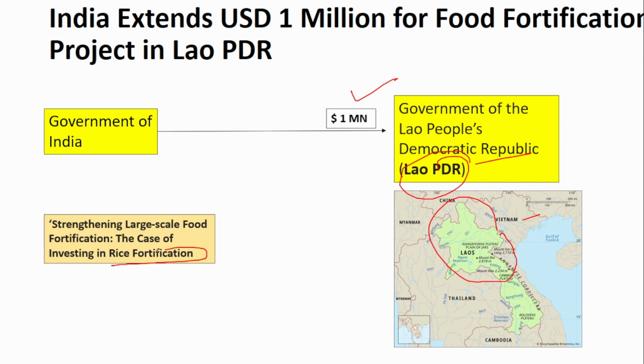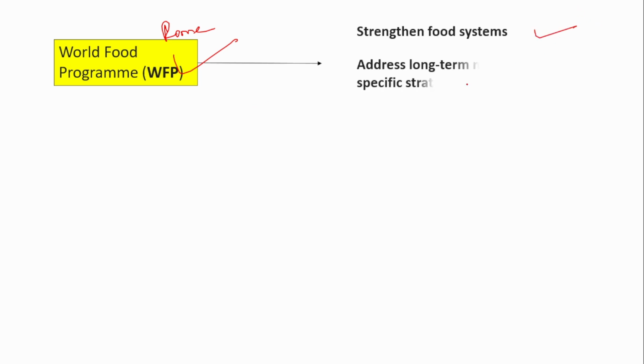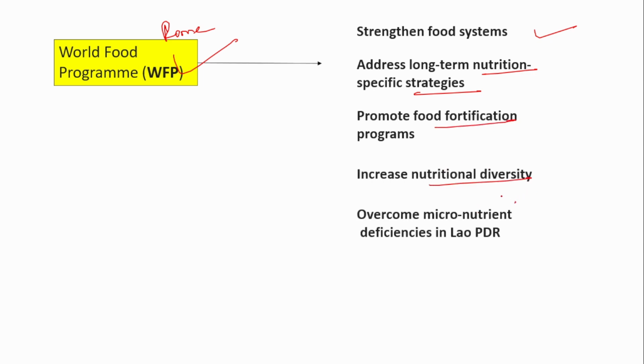This money will be used for a project called Strengthening Large-Scale Food Fortification, the case of investing in rice fortification. So this is where the money provided by the government of India will be put into use. The project will be implemented by the Rome-based World Food Programme Organization. This project aims to strengthen the food system, address long-term nutrition-specific strategies, promote food fortification programs, increase nutritional diversity and overcome micronutrient deficiency in Laos. So this is the objective of the project.